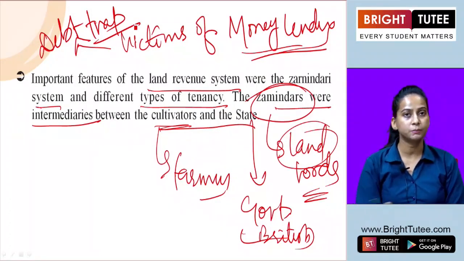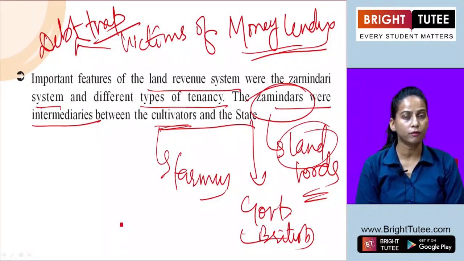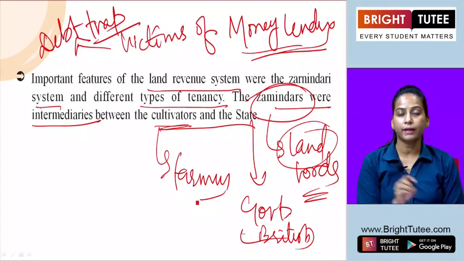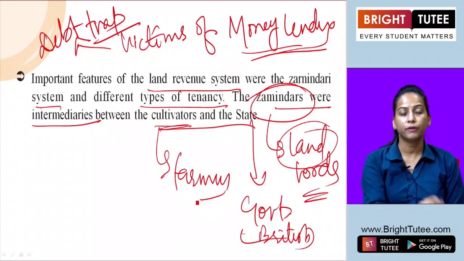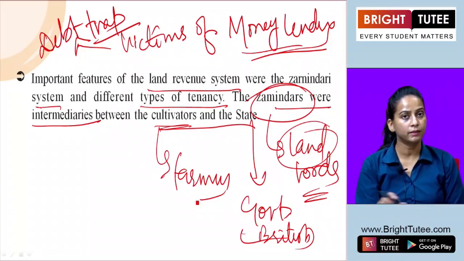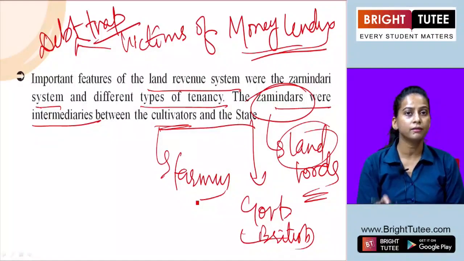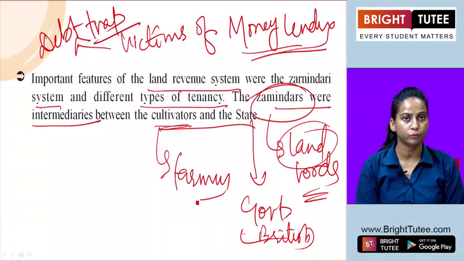So all these problems led to the poor conditions of people, the poor conditions of farmers as well as the peasants. In different national movements and freedom struggles, one of the demands was related to this agrarian structure also, to bring change in that structure or in the system of land revenue.